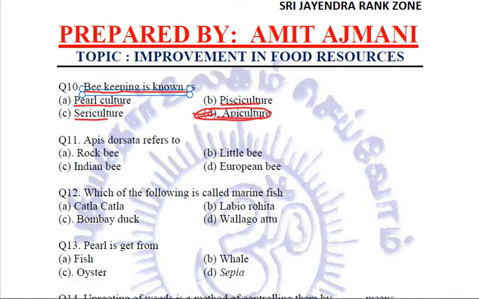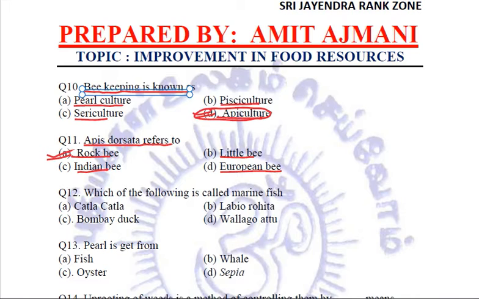The next question: Apis dorsata refers to. Now this Apis, we know it is a variety of bees. Is it the rock bee, or the Indian bee, or the little bee, or the European bee? Apis dorsata refers to the rock bee.